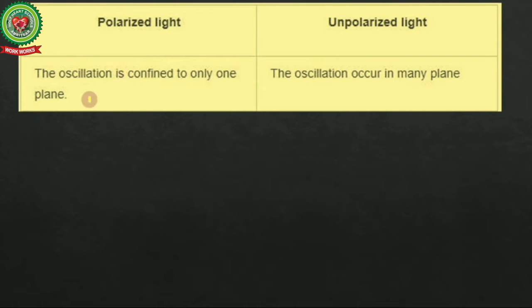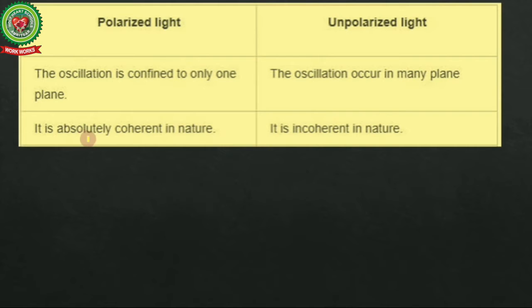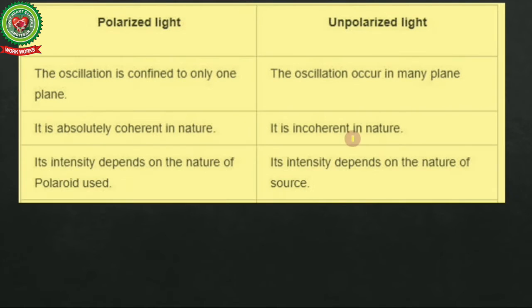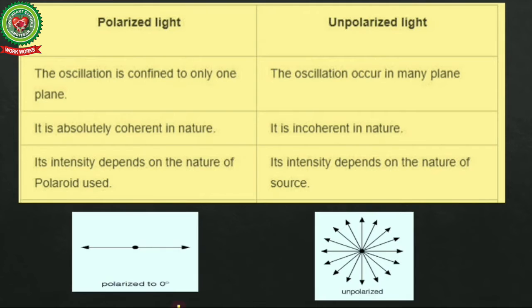Now let's see the difference between polarized light and unpolarized light. In polarized light, the oscillation is confined to only one plane, whereas in unpolarized light, the oscillations occur in many planes. Polarized light is absolutely coherent in nature, whereas unpolarized light is incoherent in nature. Its intensity depends on the nature of the polaroid used, whereas for unpolarized light the intensity depends on the nature of the source. And the last point is how we can represent them. Figure 1 represents polarized light, whereas figure 2 represents unpolarized light.